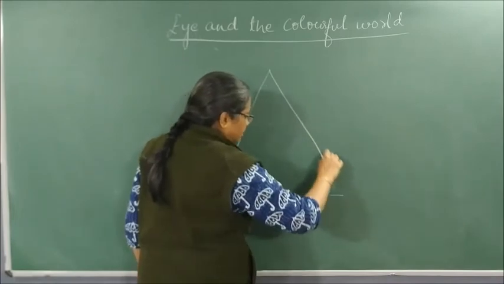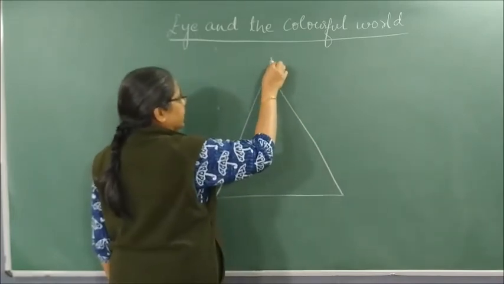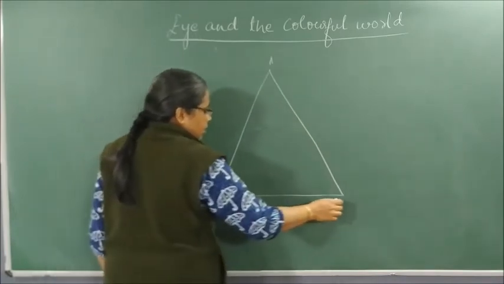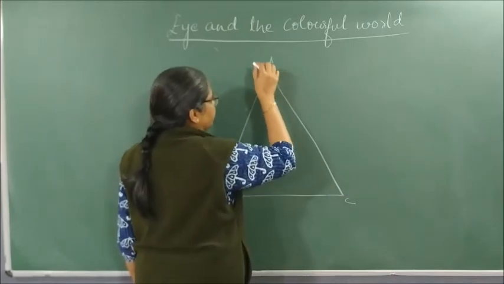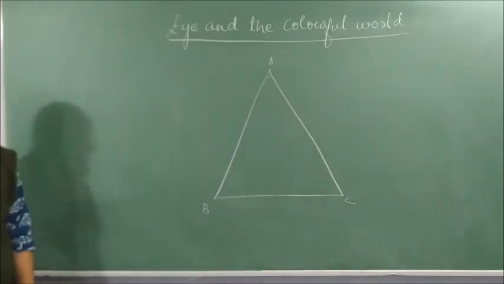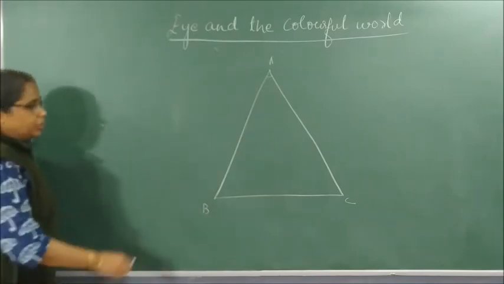See, this is my prism. Let me name it ABC. This is called the angle of prism. Angle A is called the angle of prism. Fine.